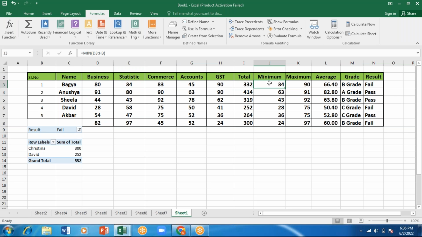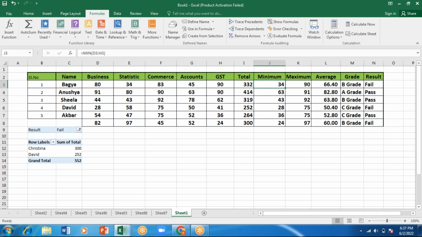There are 3 people who have failed. One is here, 32. The minimum value is 34. So that means if I give 1 mark, she'll pass. And here it is a fail. The minimum marks is 28. I have to add so many numbers, so I can't pass it. Here again 24, here also I can't do. So now I want to pass this person, Bhagya.